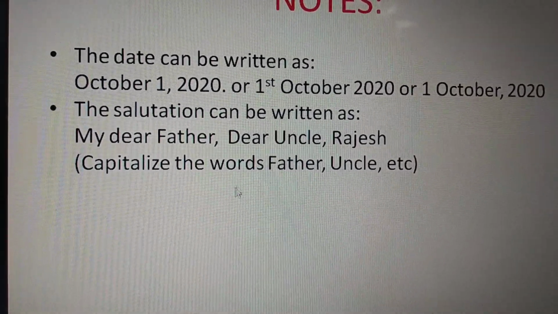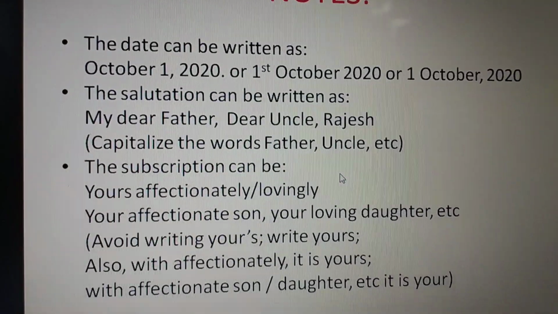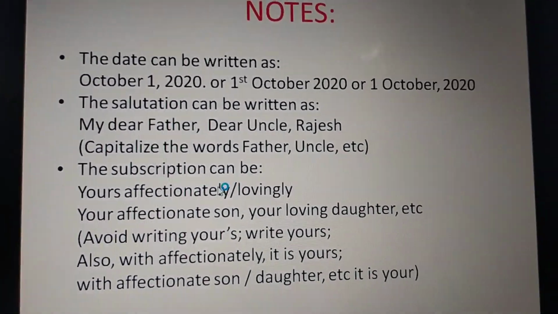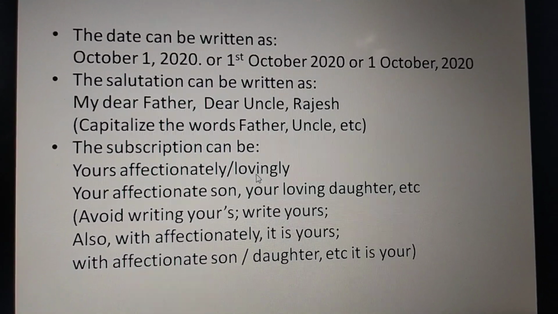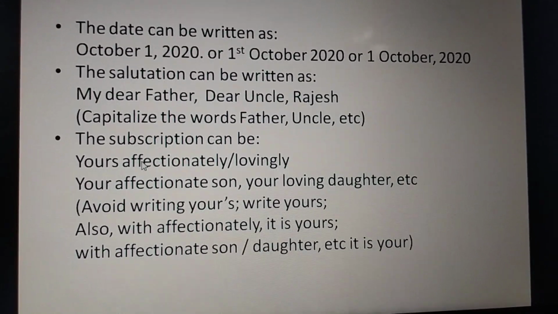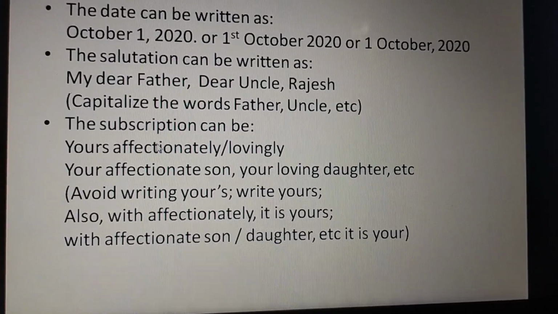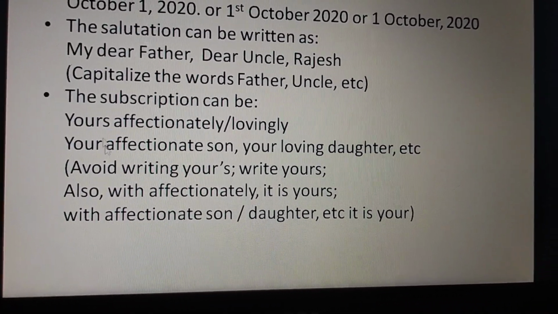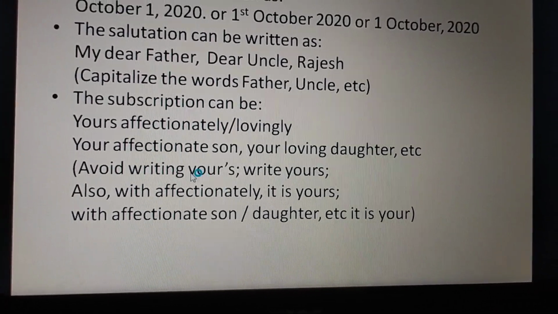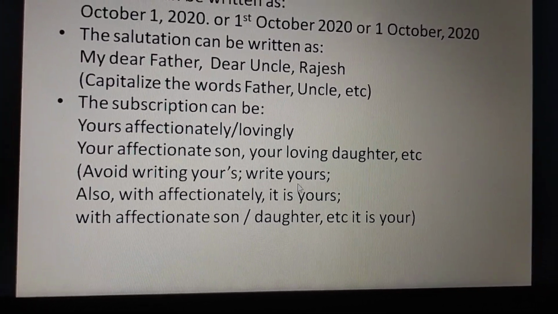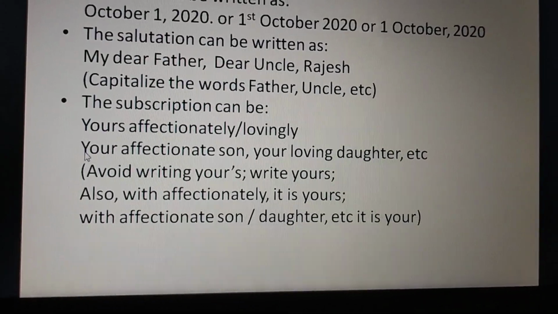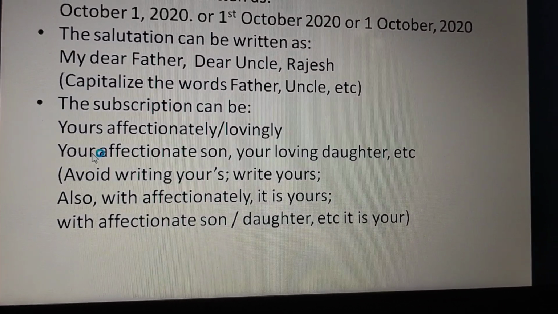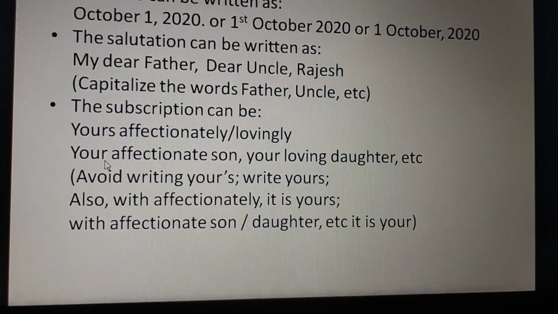All right, the next point that we need to remember is when we are writing subscription, we write yours affectionately or yours lovingly. All right, when we write yours affectionately, students, we don't put apostrophe s. Avoid writing apostrophe s, it is always yours. All right, the next is when you're writing affectionate son, then it should be with your and not yours.